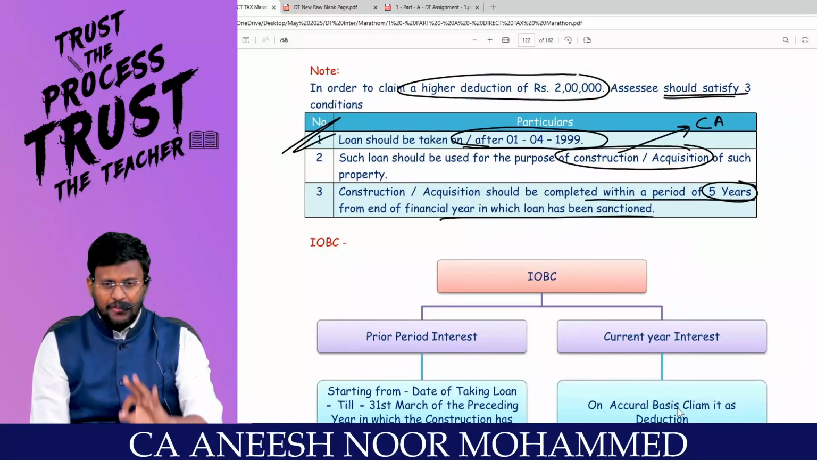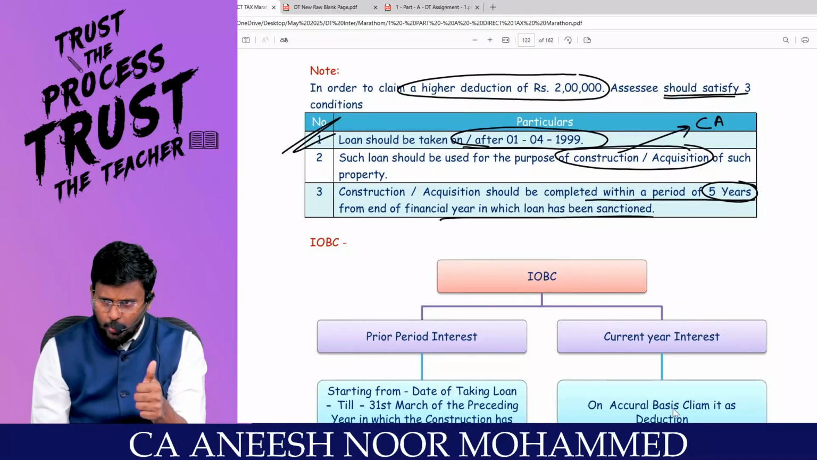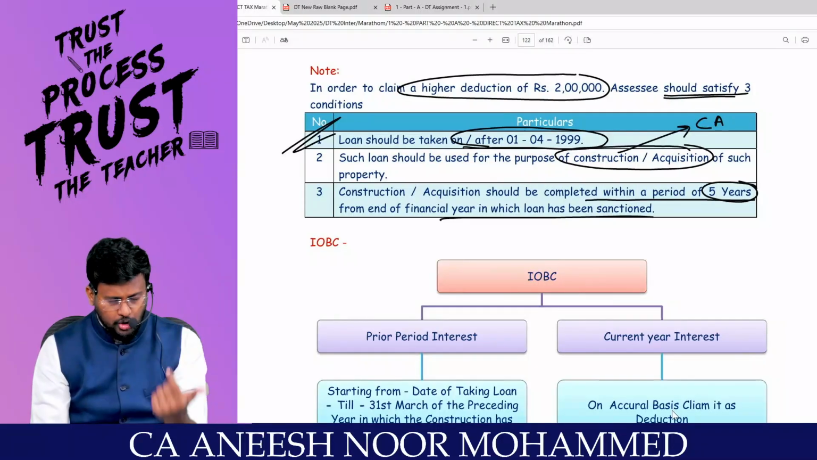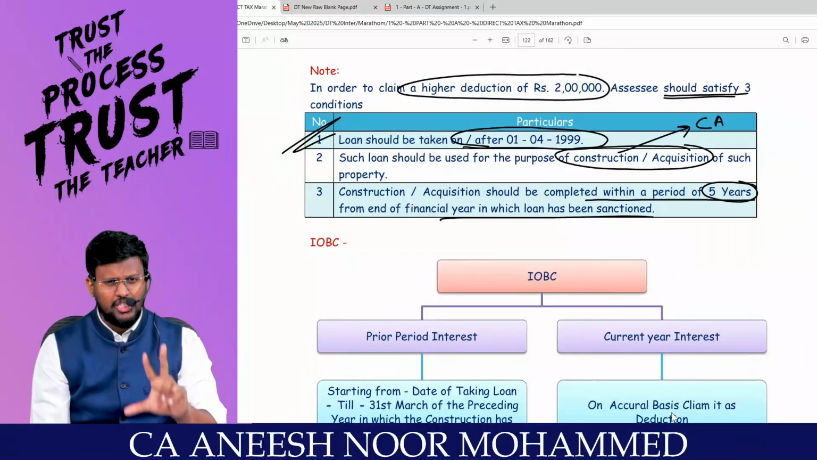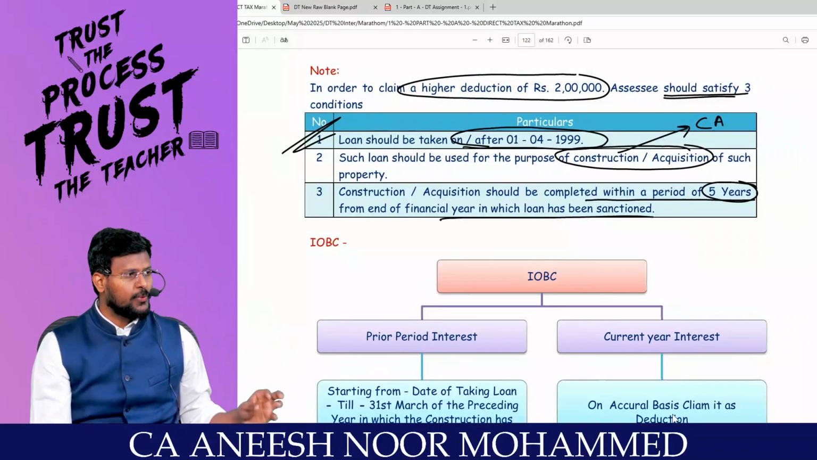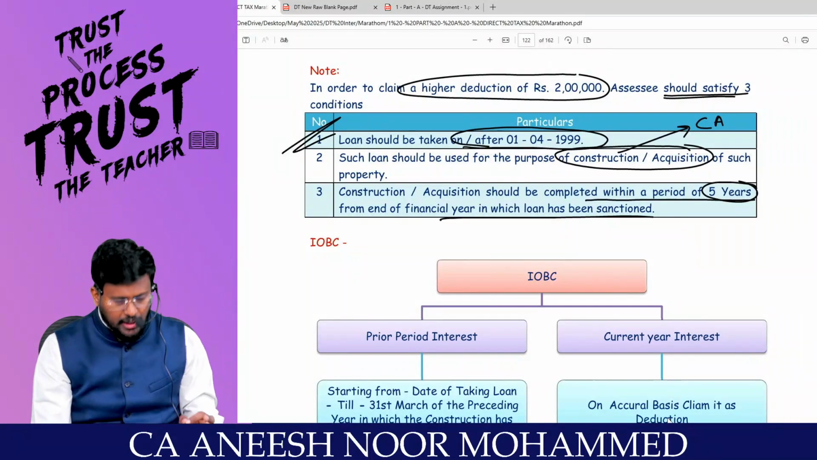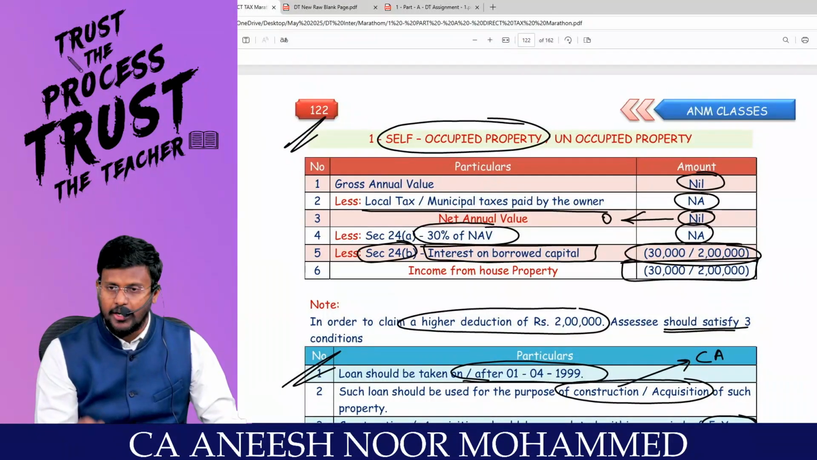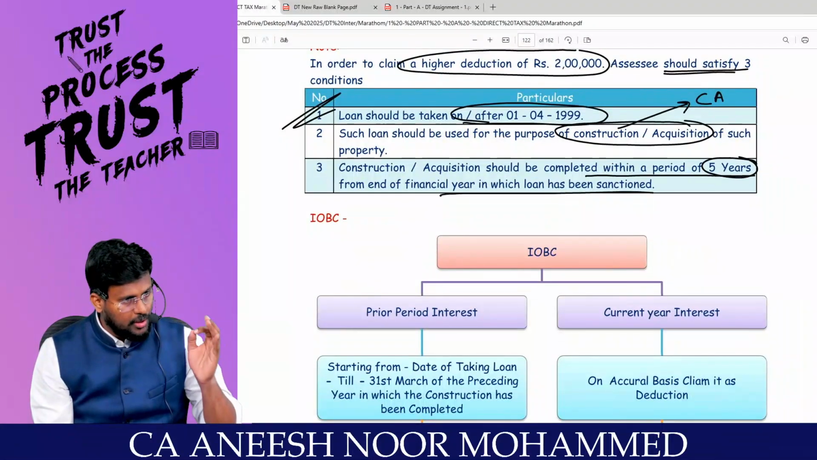That means if these 3 conditions are satisfied: the loan has been taken on or after 1/4/1999, the loan is used for the purpose of construction or acquisition of the property, and such construction or acquisition is completed within a period of 5 years from the end of the financial year in which the loan has been taken. If that is the case, my dear lovable students, you are entitled to claim the higher deduction of 2 lakh. Otherwise, the lower deduction of 30,000 will be applicable. Are you all really with me?